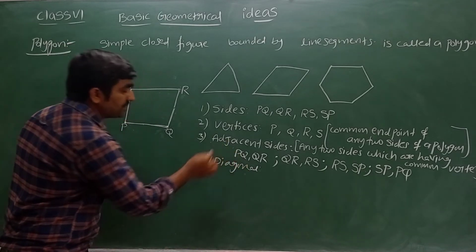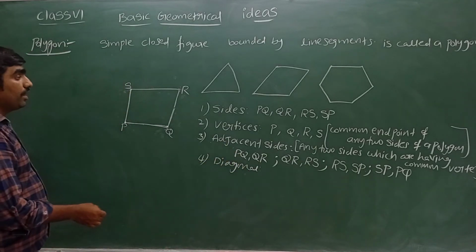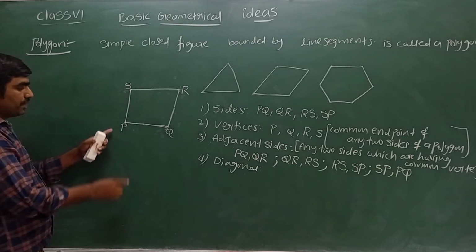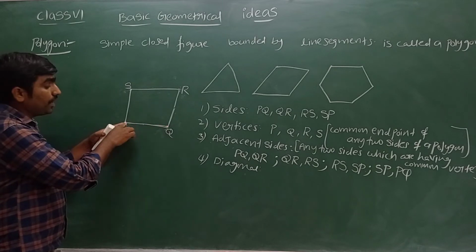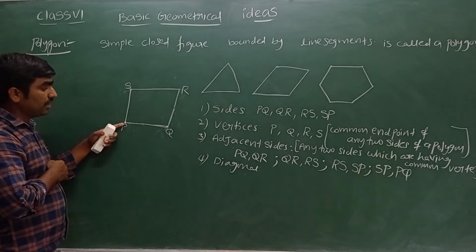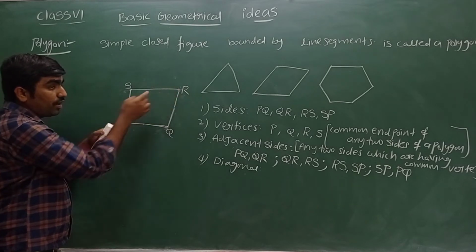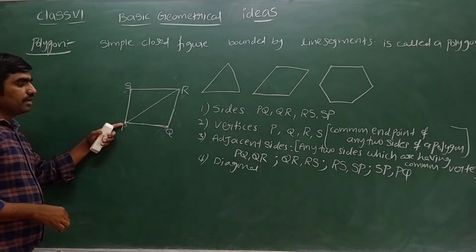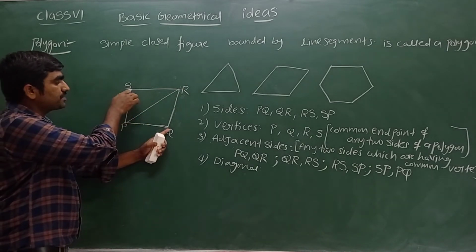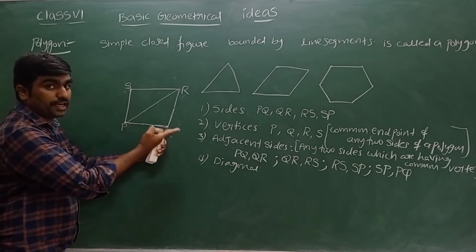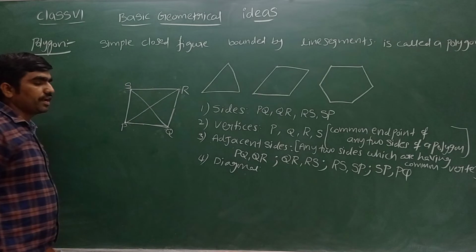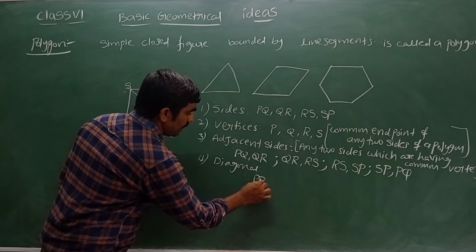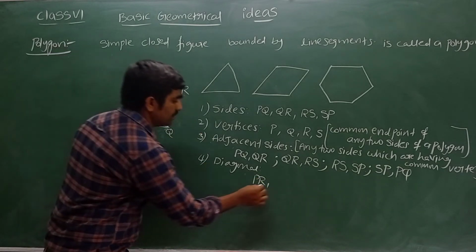A diagonal is nothing but a line segment obtained by joining non-adjacent vertices. By joining PQ, we can't get a diagonal. P and Q both are adjacent vertices. R is not adjacent to vertex P. By joining these two non-adjacent vertices, we get a diagonal. Similarly, Q and S both are not adjacent, not beside. So by joining these, we get a diagonal. So what are the diagonals here? PR is one diagonal, and QS is also one diagonal.